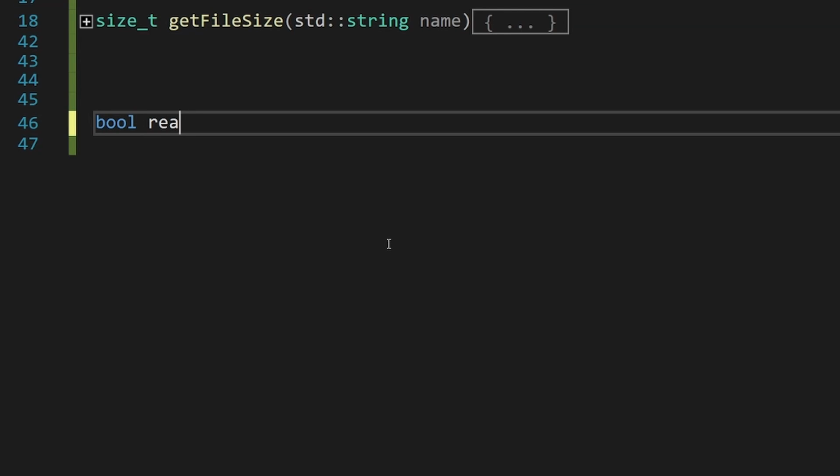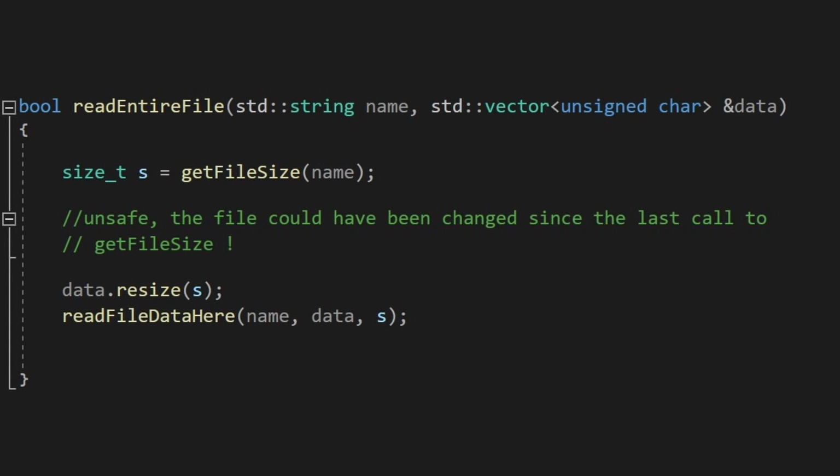Now let's implement reading and writing to a file. We are going to assume that the file can always be modified by outside, because it can, so you should take care of that possibility. So getting the file size, then allocating a buffer of that size, and then reading the entire file into a buffer is not a safe operation, because the file size could have been increased in the meantime.